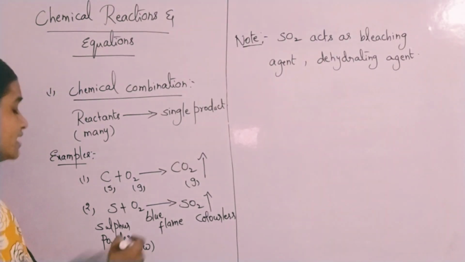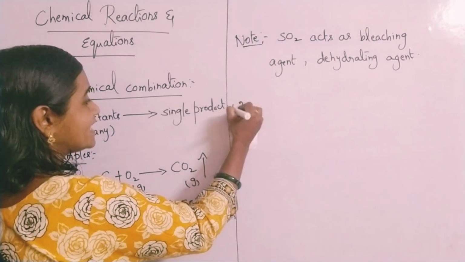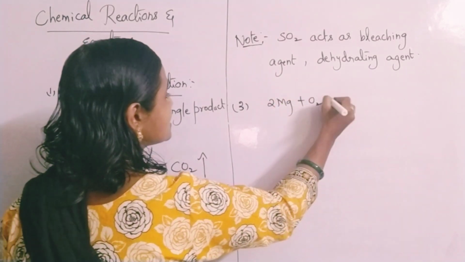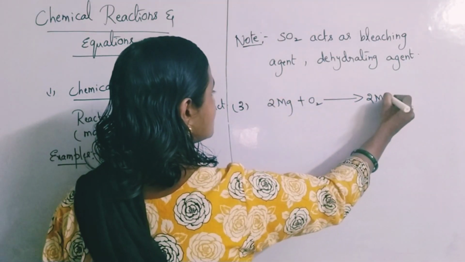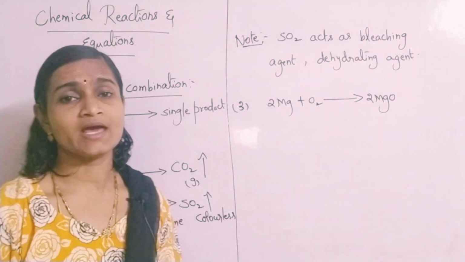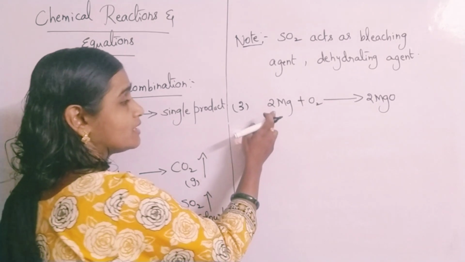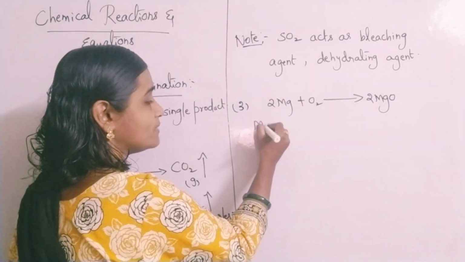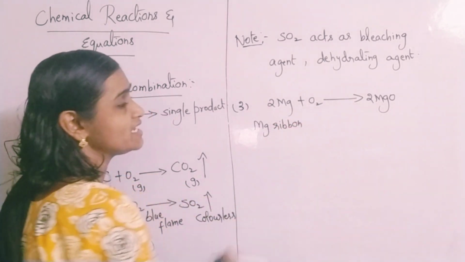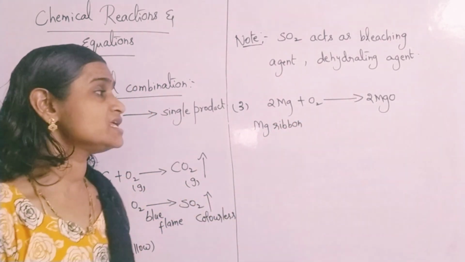Okay, so let us go for the third example. Example 3: 2 Mg plus O2 gives rise to what? 2 MgO. This is also an example of a chemical combination reaction. Here Mg stands for magnesium ribbon.